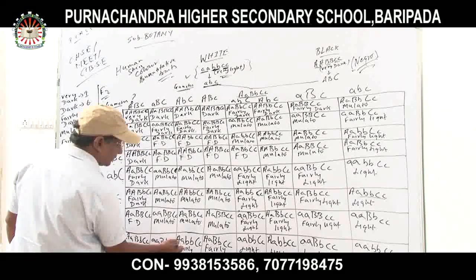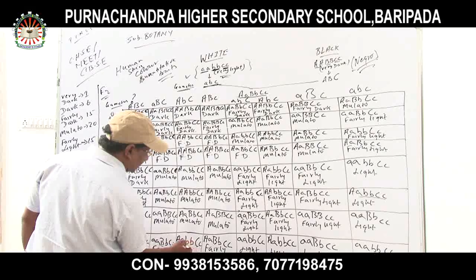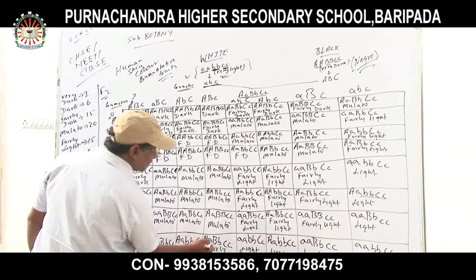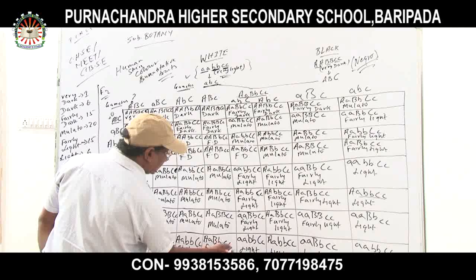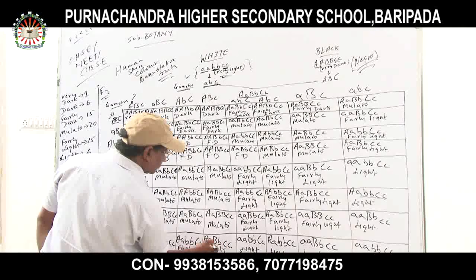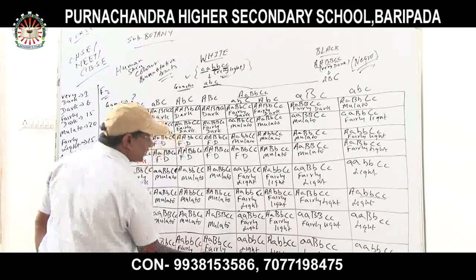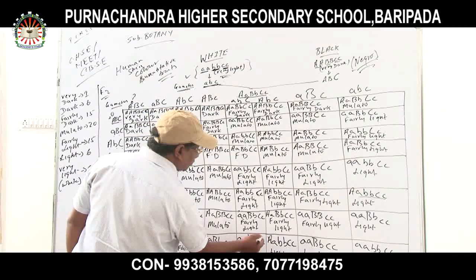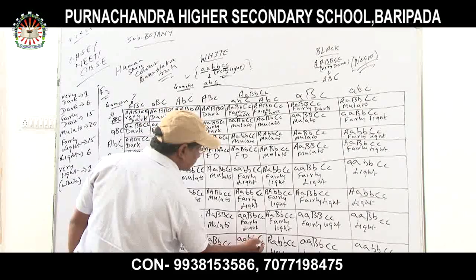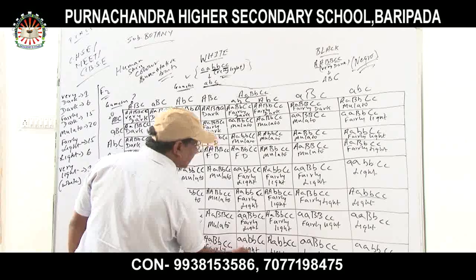Fairly light. Again, fairly light. A and C are dominant, and the rest of them are recessive. Capital A, small a, capital B, small b, and capital C and small c. Sorry, capital C. Two recessive genes are there. Fairly light. Again, light. Why light? Because only one dominant gene is there. Capital C is there, and the rest of them are recessive. That's why it is light.